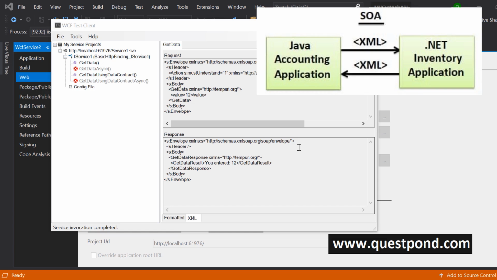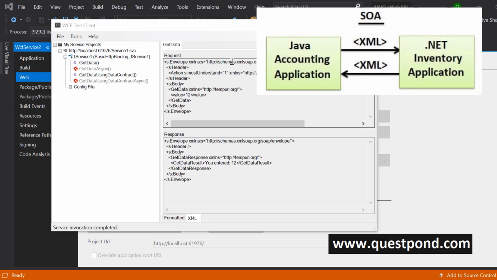SOA is an architectural style, or a thought process, in which we define how two services which are created in disparate technology can talk, integrate with each other. So for example, you have an accounting application which is created in Java, and then you have an inventory application which is created in .NET. How can they communicate to each other? So in SOA, what they say is that the two services can talk by using well-defined XML.